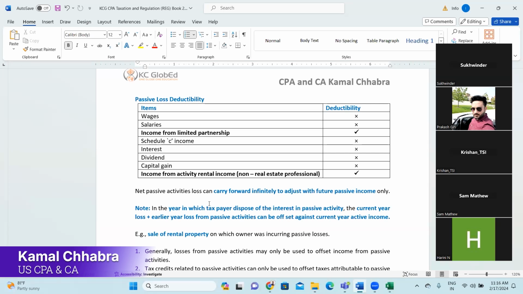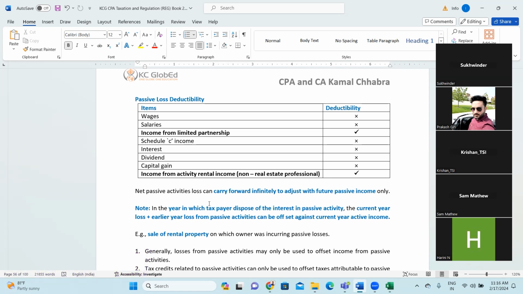Active. Why? Sir, active in case involvement is the criteria we see, 500 hours or 100 hours. Limited partnership means only a passive partner. Okay. Right? So for a passive partner, it is not an active activity. It is a passive activity.